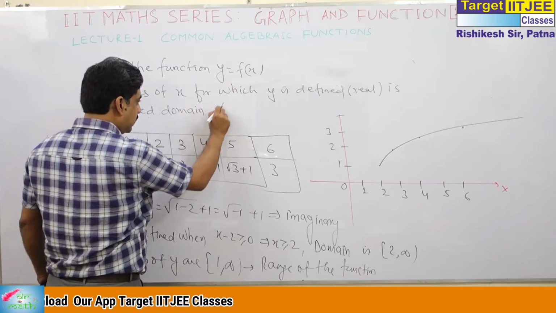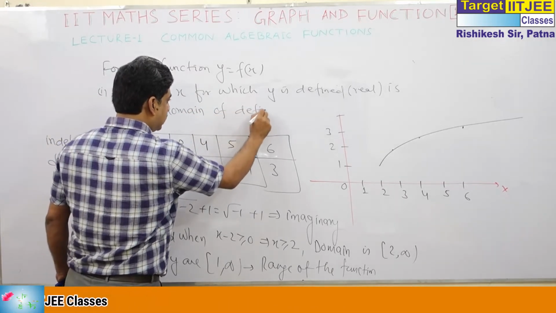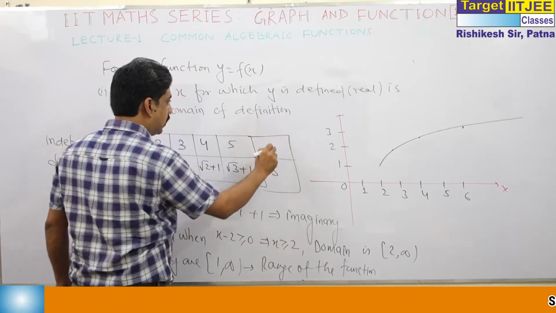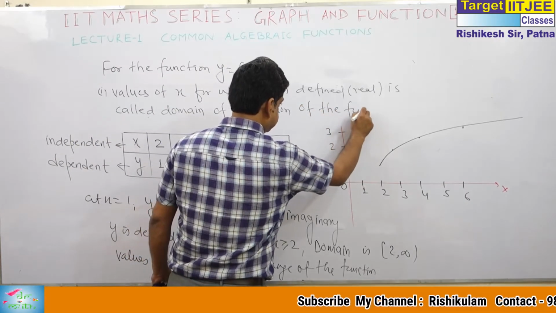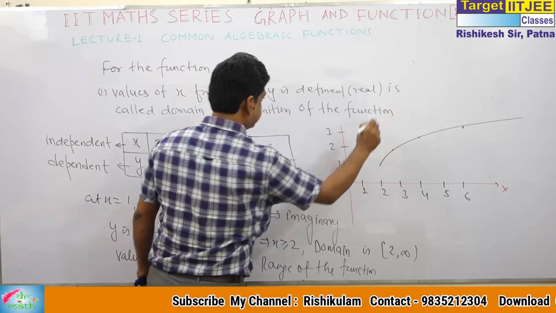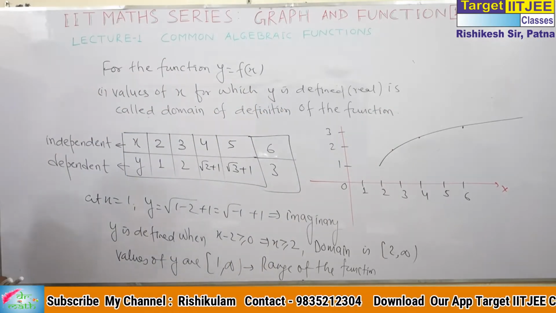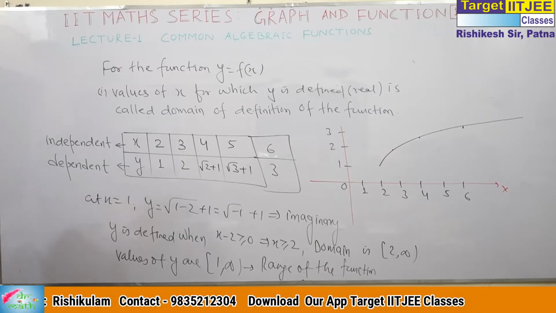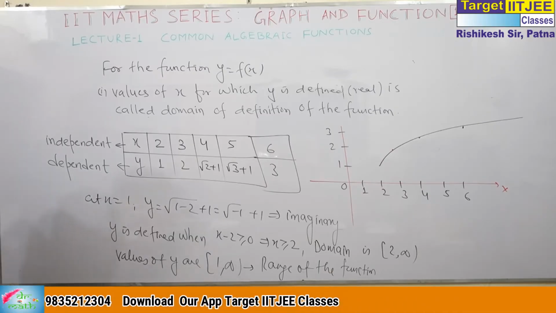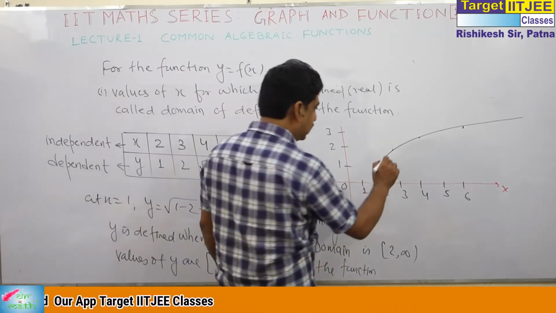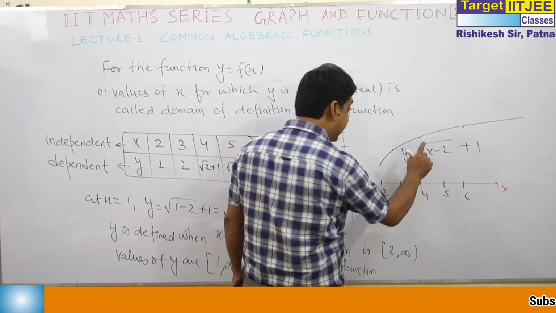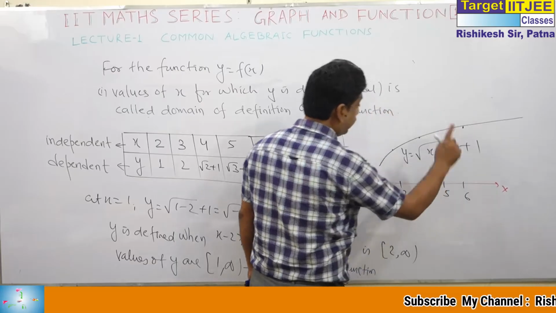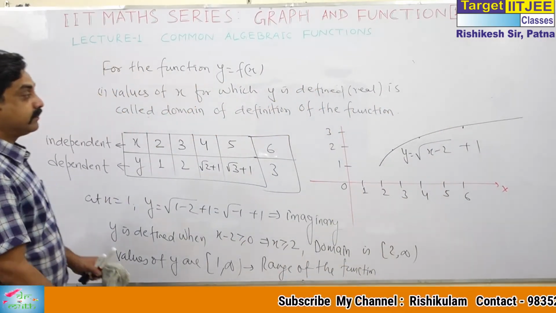Complete name is domain of definition of the function. This function is x minus 2 plus 1 under the root. This is defined when x is greater than or equal to 2. So domain is 2 to infinity.